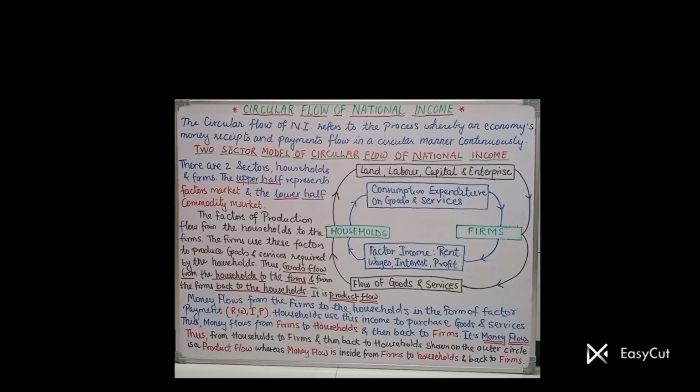I hope you got the point very clearly. Thus, from households to firms and then back to households is shown on the outer circle, and it is product flow. And the inner flow, that is money flow, is shown from firms to the households and again from households to the firms. That completes the flow. So this is nothing but the circular flow of national income, and with this I finish today's lecture in short. I hope it helps you understand this.